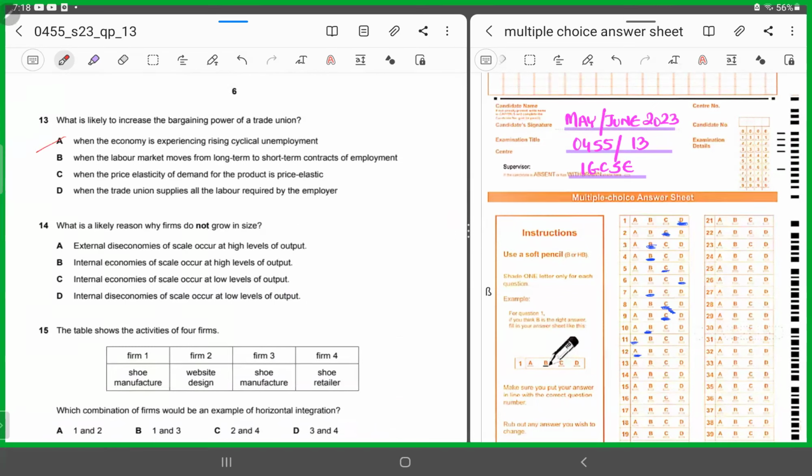B says when the labor market moves from long-term to short-term contracts of employment. If they move from long-term to short-term contracts of employment, it will be easier for the firms to lay off workers.